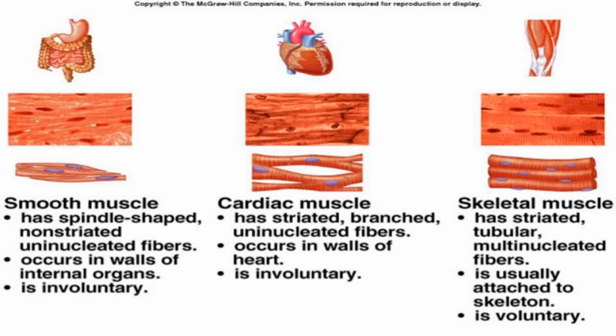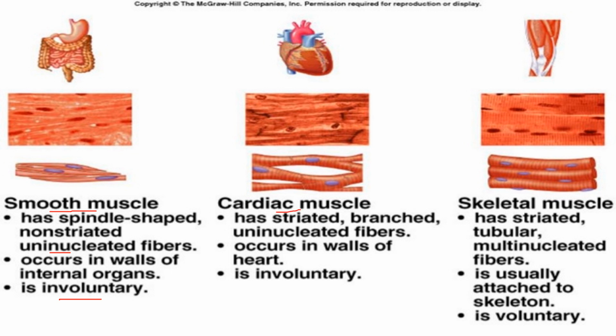So these are the three types of muscle tissues which we have discussed. The smooth muscles are present in the visceral organs, and they are spindle shaped or fusiform, and they don't have any striations, no alternate dispersion of actin and myosin, and that makes them smooth. They have a single nucleus and are present in the walls of internal organs, and smooth muscle is involuntary in function.